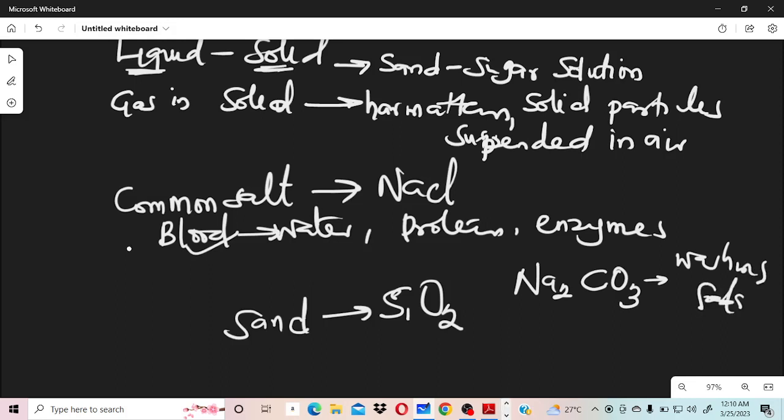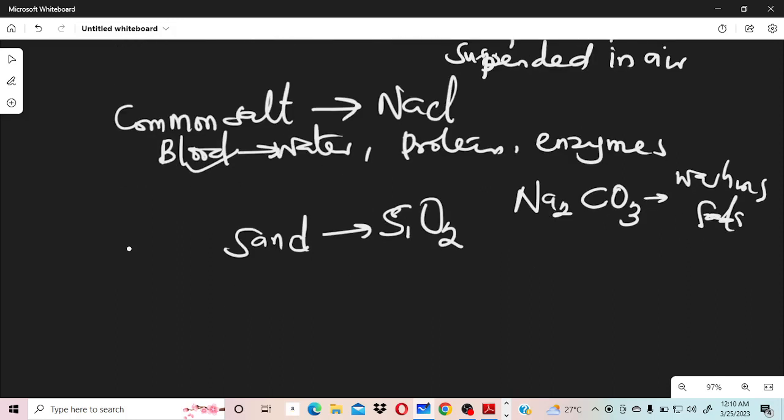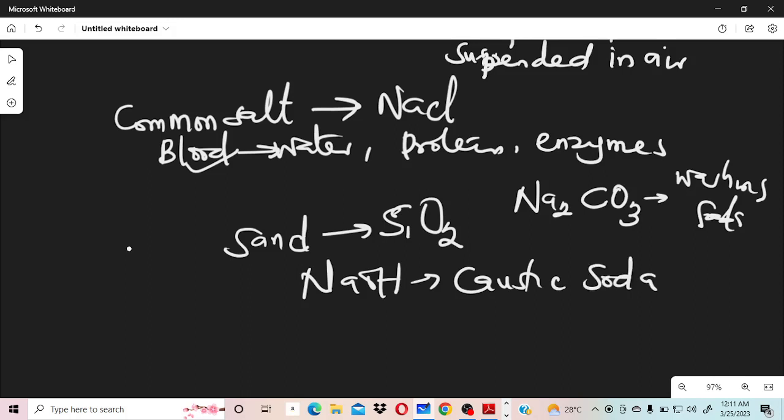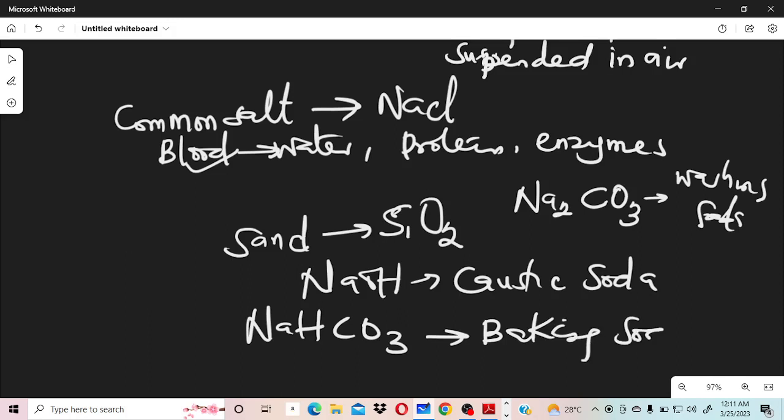We can have caustic soda too. Caustic soda is sodium hydroxide. So if you are seeing NaOH, that's caustic soda. We can have baking soda too. That's NaHCO3. That one is baking soda. All these things are pure substances because they are compounds. I hope that is clear.